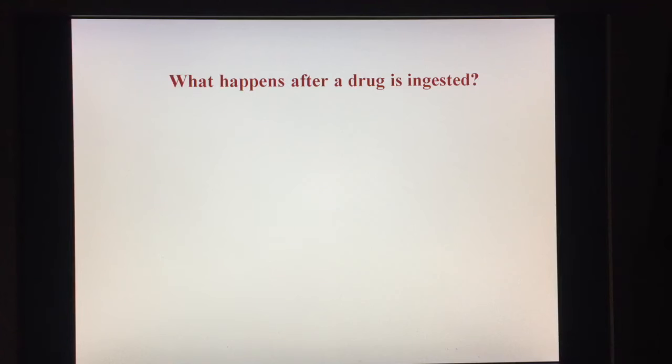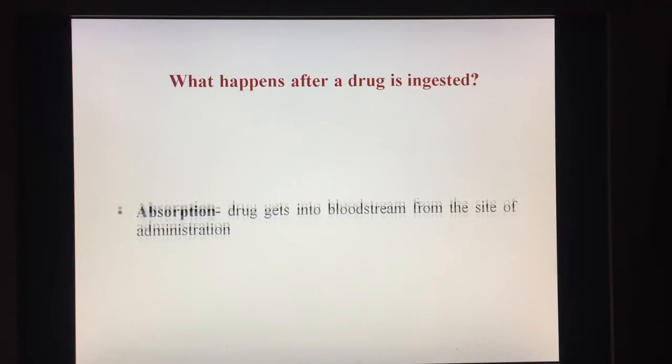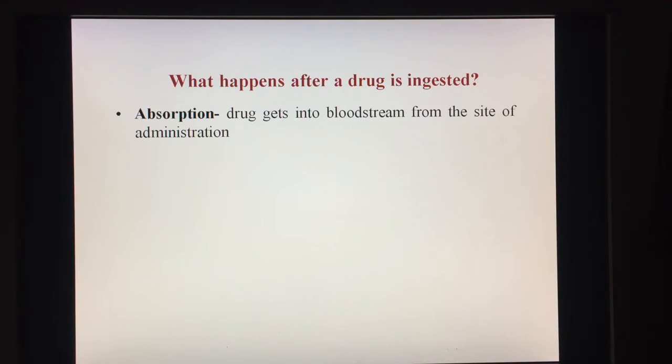So, let us first discuss what happens once a drug is ingested. We are assuming the most common route, the oral route, so the drug is administered as an oral formulation. Let us see what happens after a drug is ingested. The first process is absorption. A drug gets into the bloodstream from the site of its administration. If it is a solid dosage form, the first step is disintegration of that form, then dissolution, and then absorption.